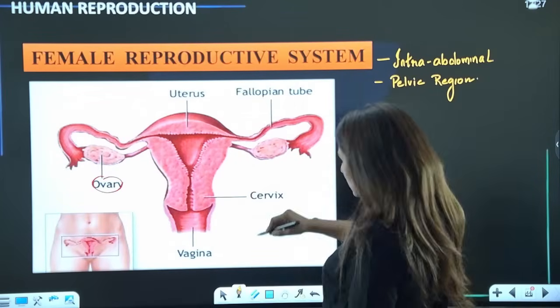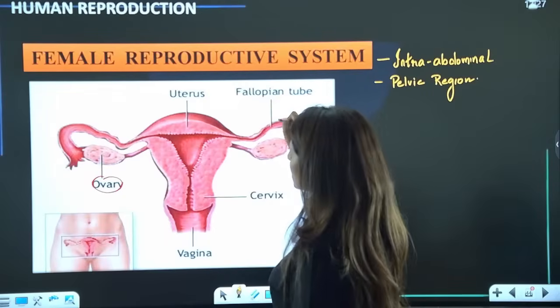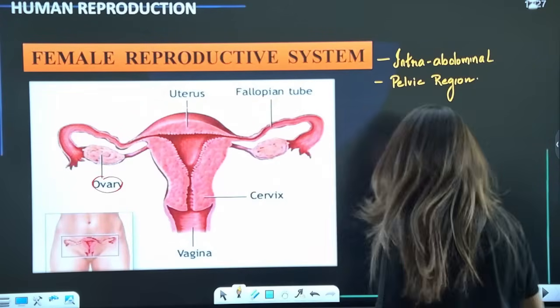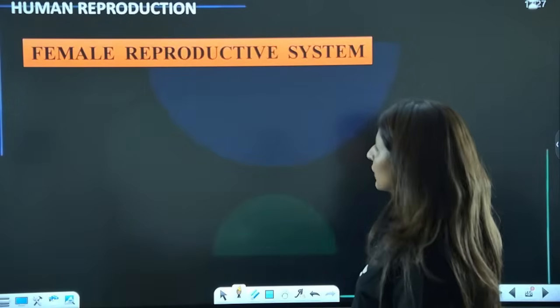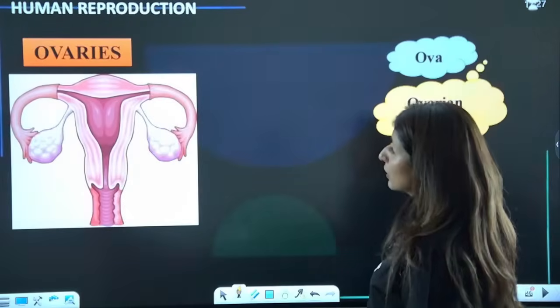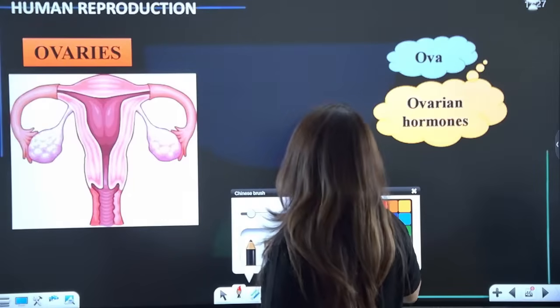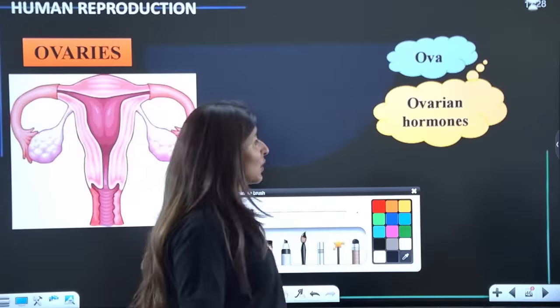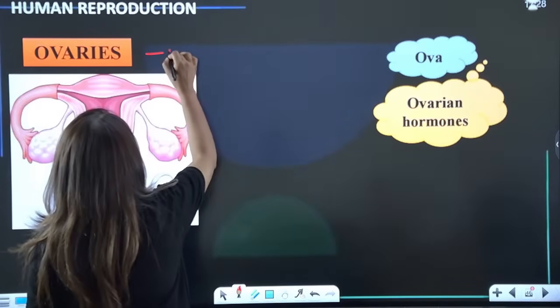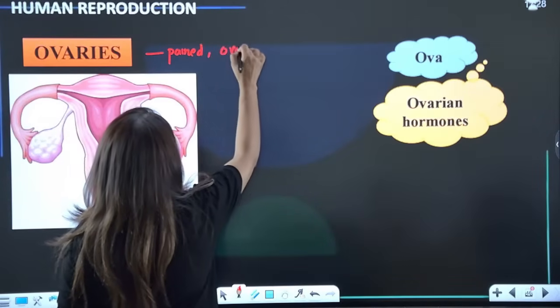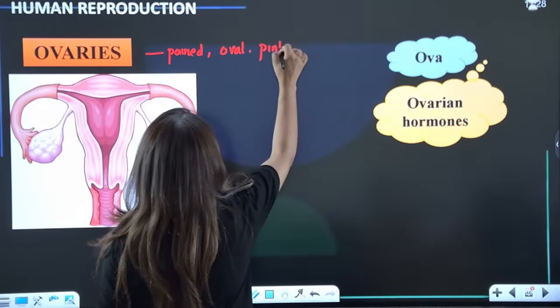Is that clear? So do you see these tubes called fallopian tubes, 1 and 2? We see this uterus and we see this vagina. Now we'll be studying each part one by one, starting with the ovaries, guys. So what are the functions? First of all, how many are they? I've told you they are paired, they are oval, they are pinkish, right?